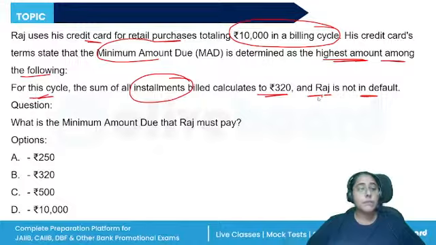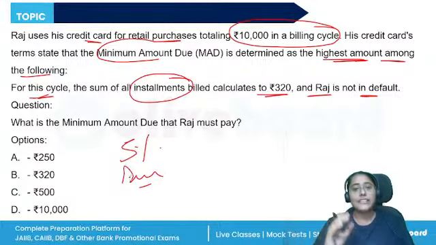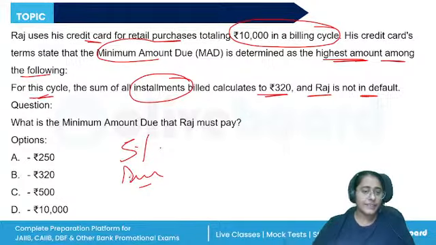What is the minimum amount due? So the minimum amount due is either 5% of the balance outstanding or the sum total of all the installments billed, the overdue charges, and everything else is calculated. This is the second part.